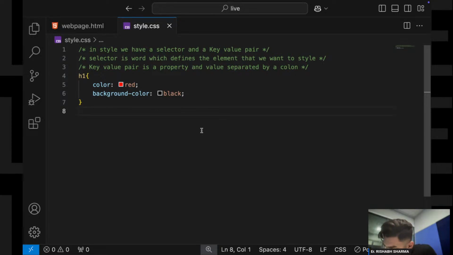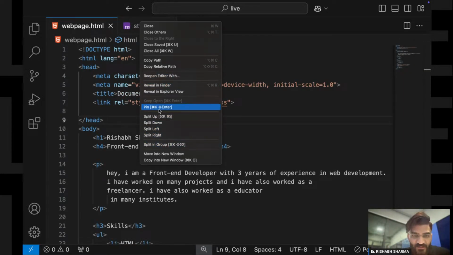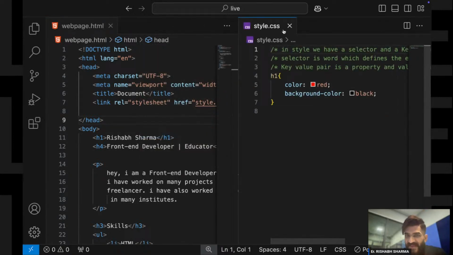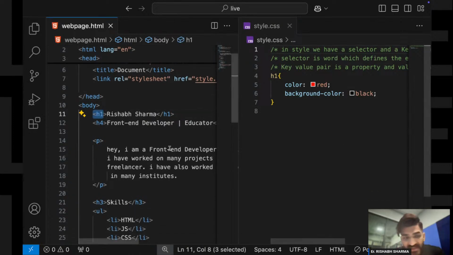How style.css works in terms of the color change of the name. See, I have targeted it now. Okay, let me open this on the right side. See, now this is my style, and this is my h1 tag. So what I have done, see, can you see this h1?